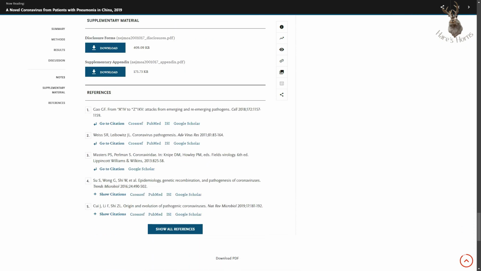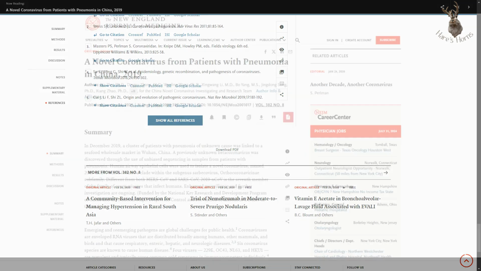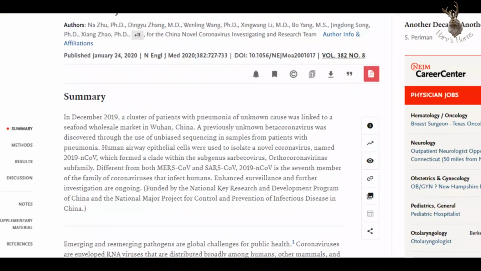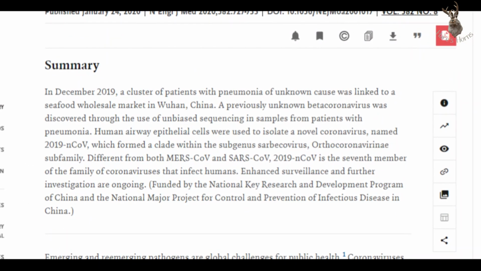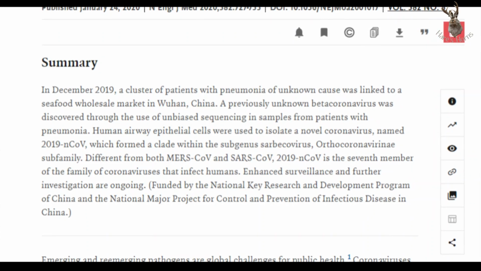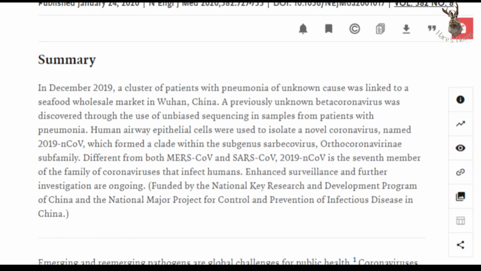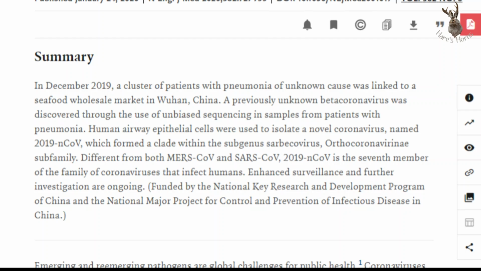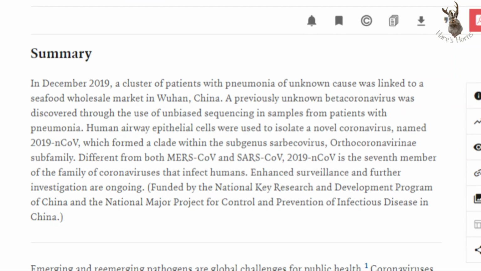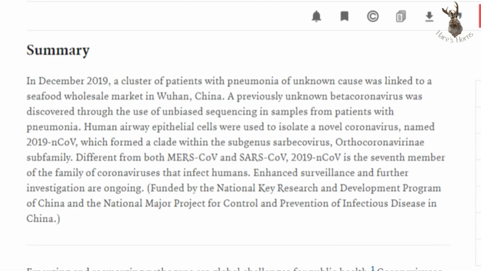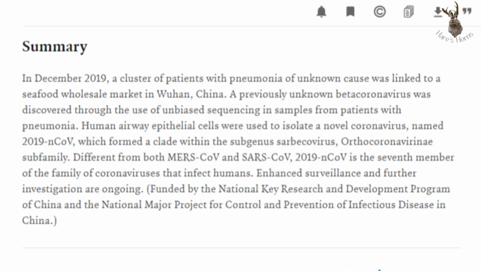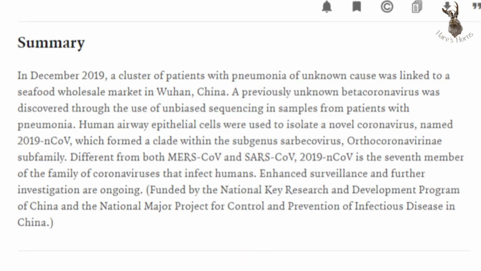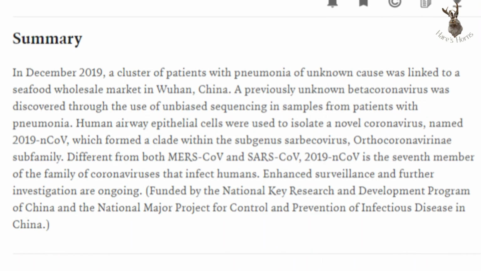The study begins with a summary of what the scientists did. In December 2019, the illness of a group of patients with pneumonia of unknown cause was linked to a wholesale seafood market in Wuhan, China. A previously unknown beta coronavirus was discovered using unbiased sequencing of samples from patients with pneumonia. Human airway epithelial cells were used to isolate the new coronavirus named 2019 nCoV.